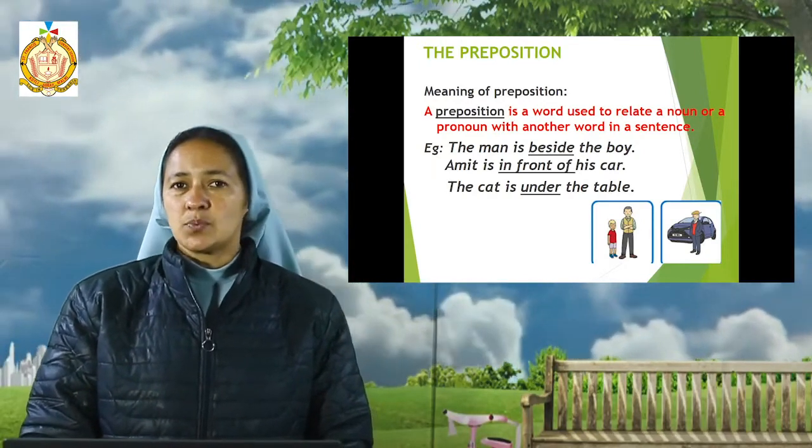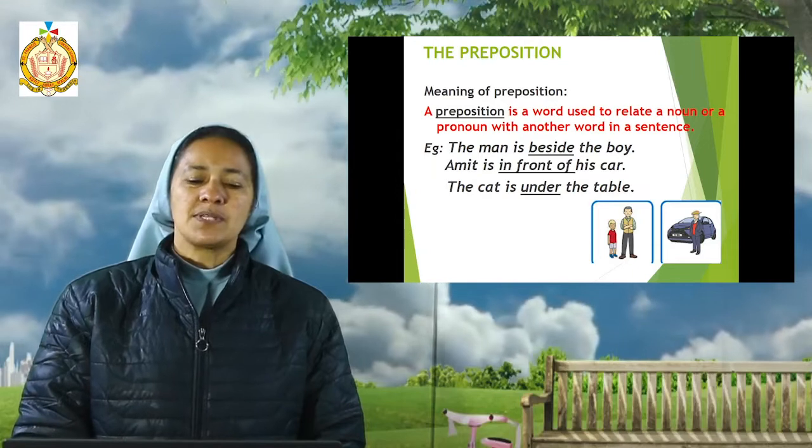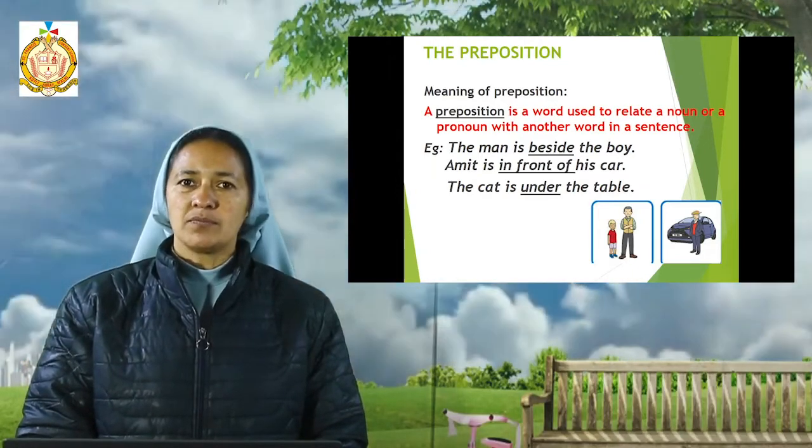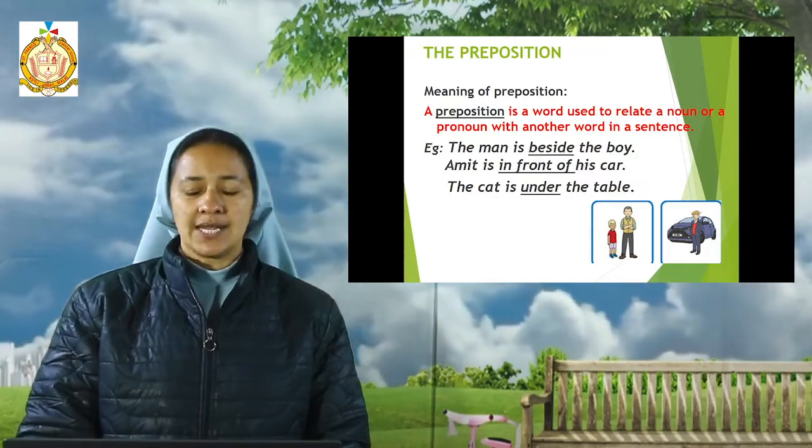So as we discussed with these examples, we can say a preposition shows the relation between a noun or a pronoun and another word in a sentence.